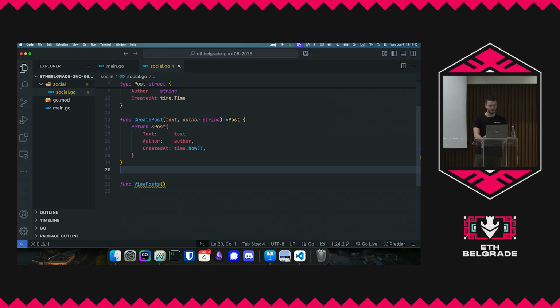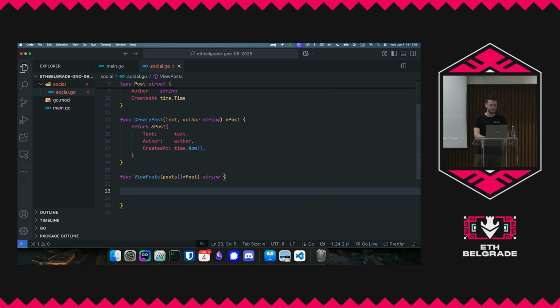And then here, for example, we'll be able to pass in a list of posts, let's say, post, and then it's going to return a string or something, right? So we want to actually be able to get some slice that has data, and then just print it out to the user, okay?